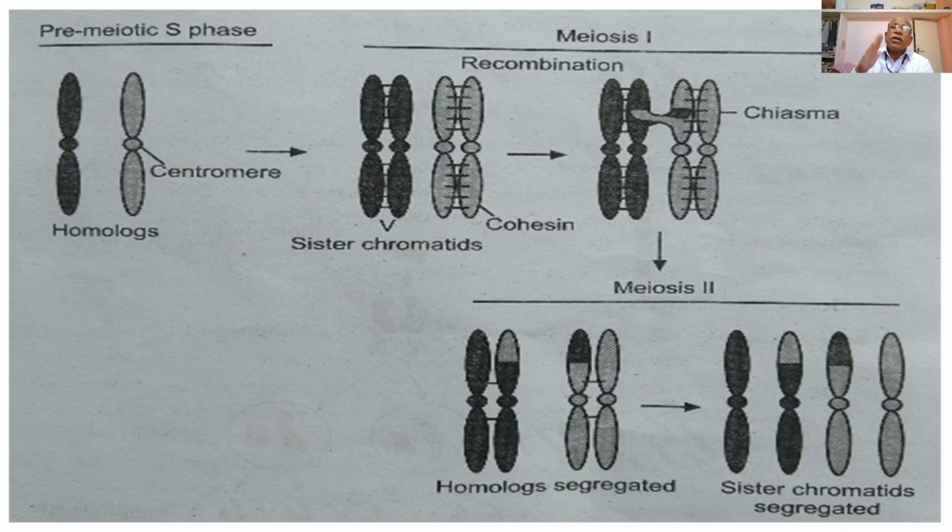So meiosis is the reduction division, and this occurs only in the gonad cells or in the gonads, that is male or female gonads, that is testis or ovary, or the spermatogonia or oogonia in animals, the gonad mother cells, that is the spermatogonia or oogonia, which undergo the process of meiosis, that is the reduction division. So meiosis occurs only in the gonads, and it is useful so as to carry out sexual reproduction